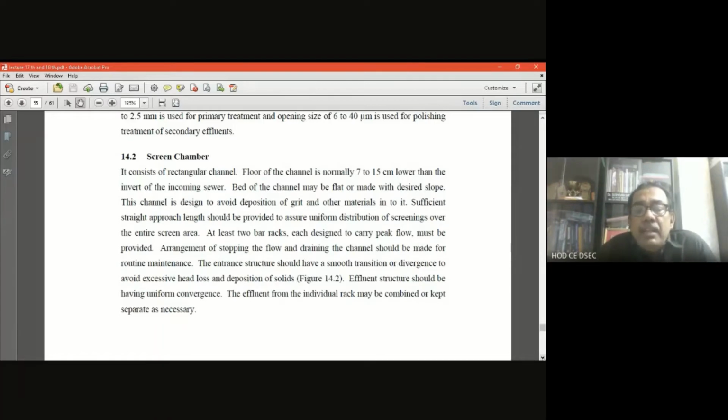At least 2 bar racks have to be there, designed to carry peak flow. For maintenance purposes, some arrangement for stopping the flow and draining the channel has to be there. The effluent structure should have uniform convergence and the influent structure uniform divergence, that we have seen at the very beginning. The effluent from the individual racks may be combined or kept separate as necessary.